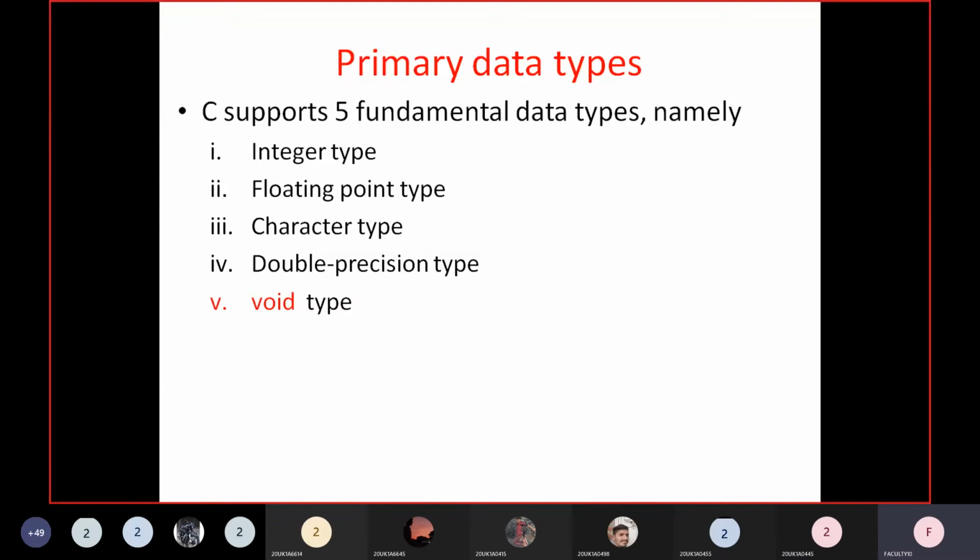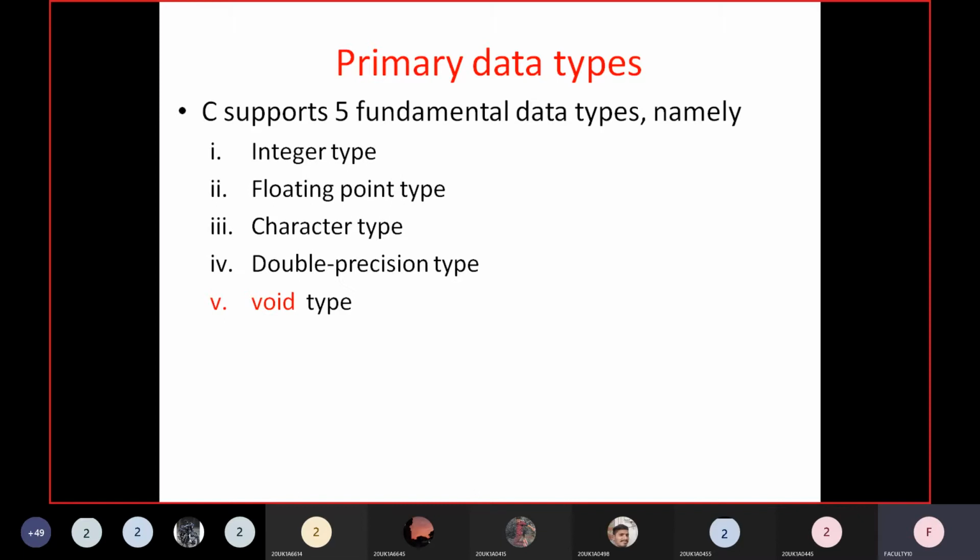Whenever in a programming language we say type, it is nothing but the data type. In short, we call them a type.